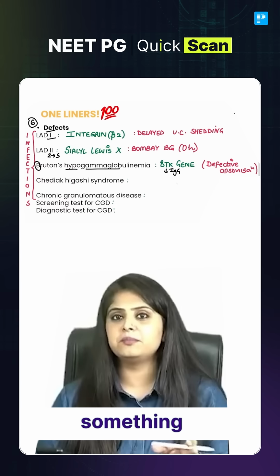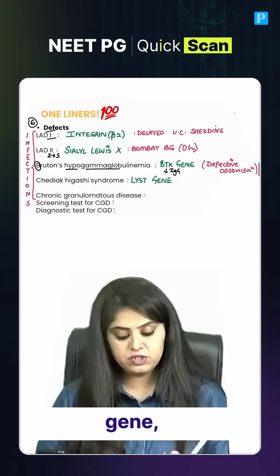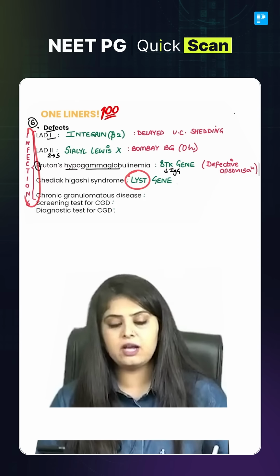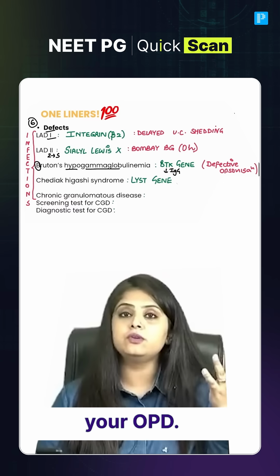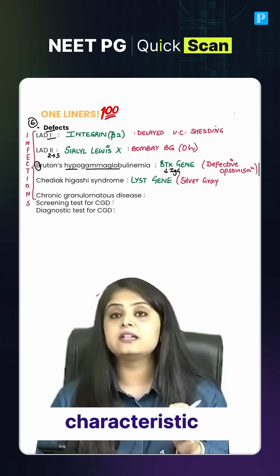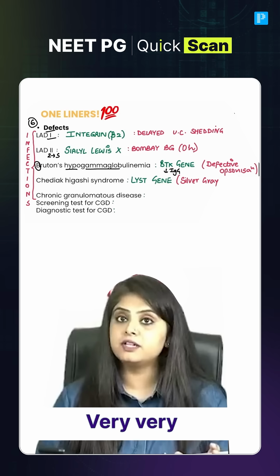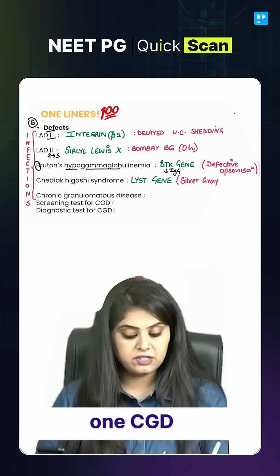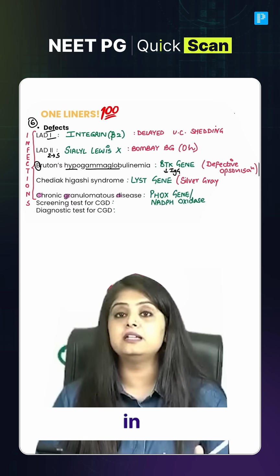Coming to the next, Chediak-Higashi syndrome. I expect something around this time. Chediak-Higashi syndrome is a problem in the lysosomal trafficking regulator gene, the LYST gene defect. Bachche ko kya hoga? Sab mein infection. One classical hair finding: bachcha comes into your OPD from a distance. You see his hair, his eyebrows, his eyelashes. It has a characteristic silvery gray color, and you are dealing with Chediak-Higashi syndrome.